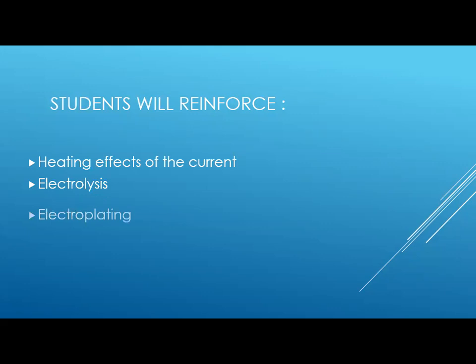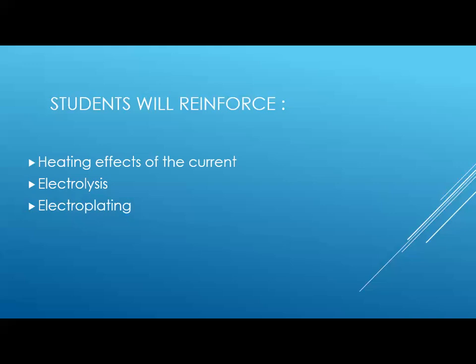Now, first of all, what are the topics that we are going to cover today? A little bit of new topics. Number one is the heating effect of the current. Yesterday we read about current, what a current is, its SI unit and its uses. But today we are going to learn about some effects of the current, out of which we are covering, number one, the heating effect of the current, then electrolysis, and then electroplating. So these are the topics that we are going to cover in this lecture.